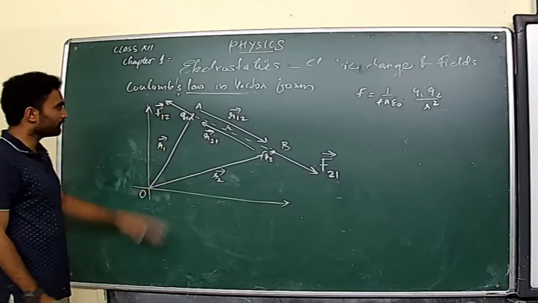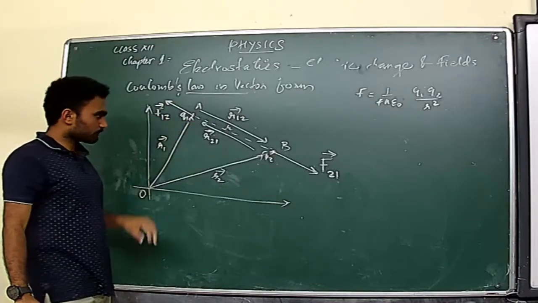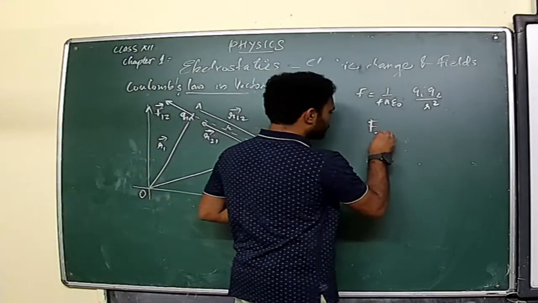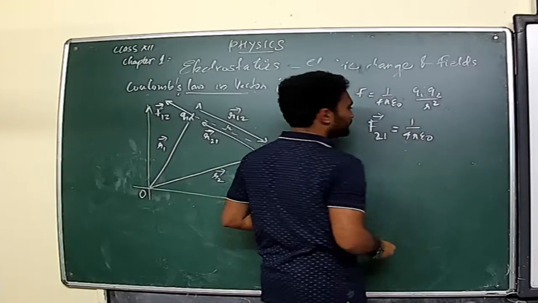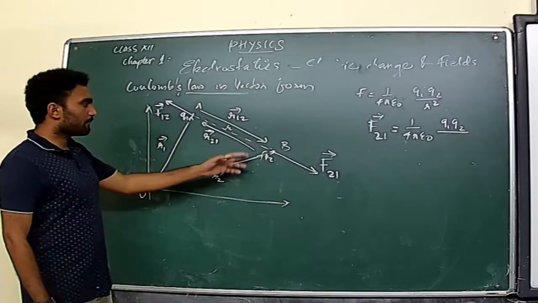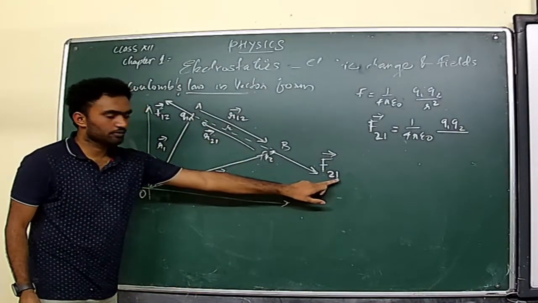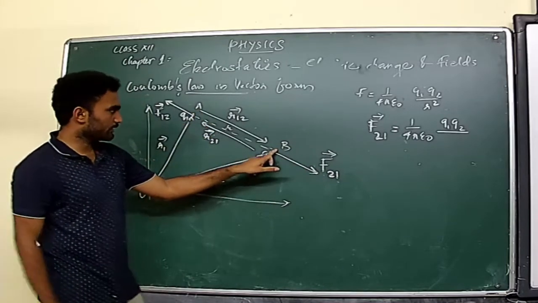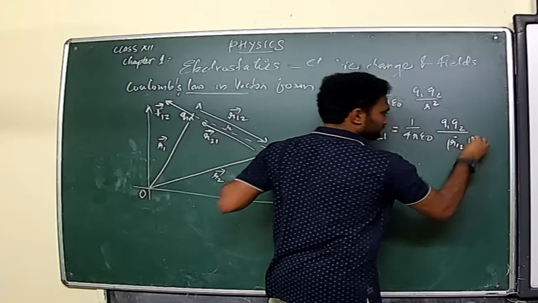The force of repulsion will take place in charge Q1 due to Q2. Now we are going to express these forces in terms of vectors. That is, F21 equals 1 by 4 pi epsilon 0, charges Q1 Q2 divided by the square of the distance. It is the force taking place on 2 due to 1, so you have to consider the displacement vector coming from 1 to 2, that is R12 vector magnitude square, isn't it?